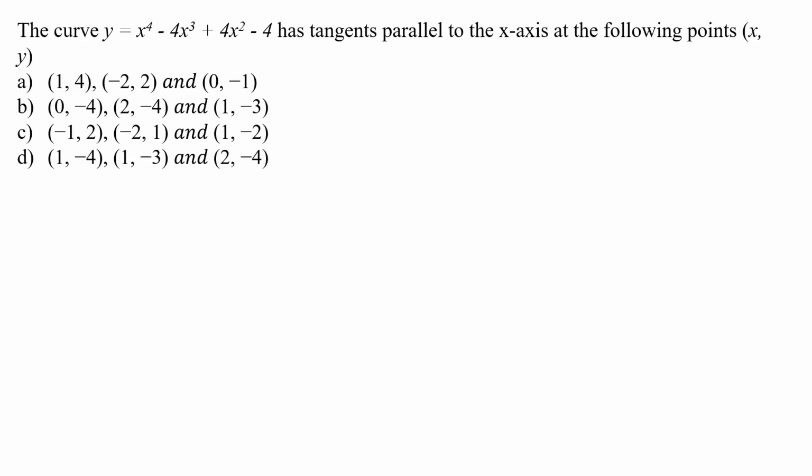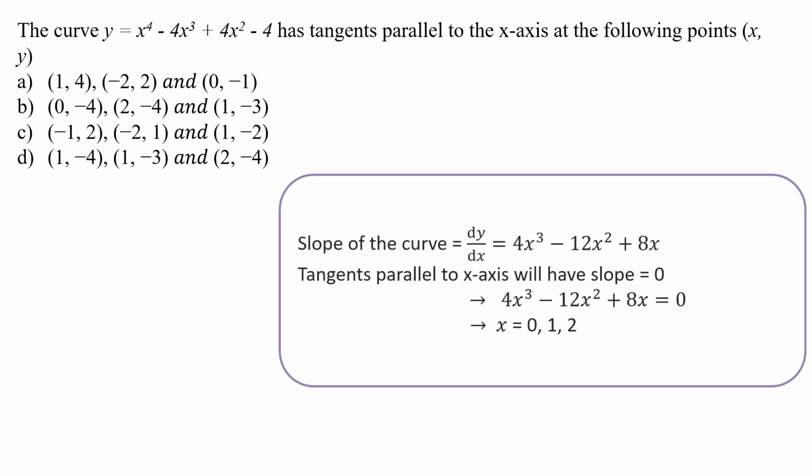Now, so this the complete अभी हमने जो पिछले questions किए वो सारे bio-related questions थे. Now let's move on to little maths, little physics, and yes, my favorite chemistry. Let's see. The curve y equals x to the power 4 minus 4x cube plus 4x square minus 4 has a tangent parallel to the x-axis at the following points x and y. Now you have to find the coordinates of that tangent which is passing to this curve. For that, one should know that the slope of the curve is given by dy by dx.